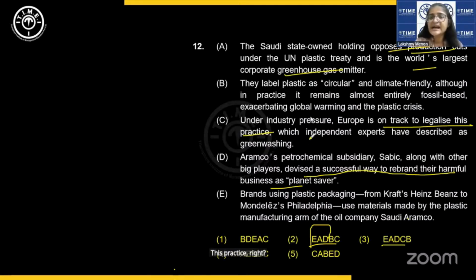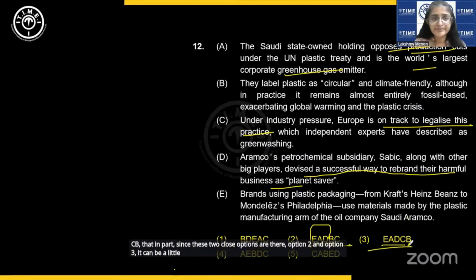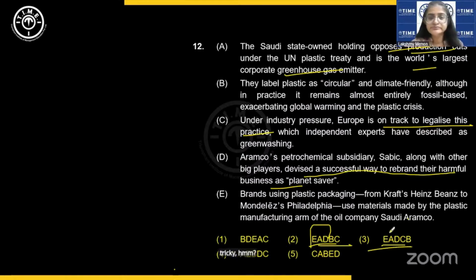This practice, and then followed by B. Okay, so we have E, A, D, C, B. Since these two close options are there, option 2 and option 3, it can be a little tricky. Okay, fine.